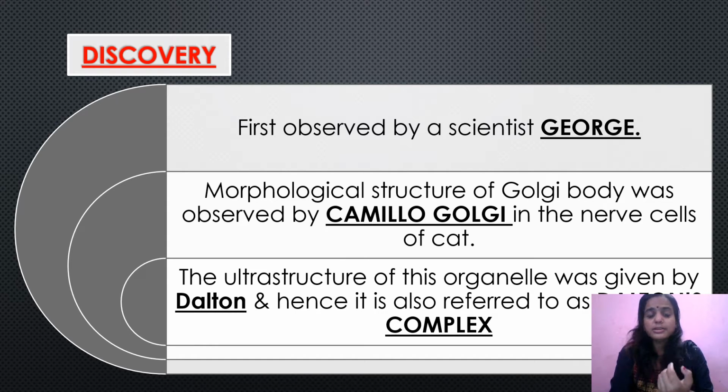Now, the ultrastructure which we study, which is the electron microscopic model, was given by Dalton. And due to this fact, the Golgi complex is also sometimes known as Dalton's complex. So this is about the discovery of the cell organelle. Now we'll be moving on.